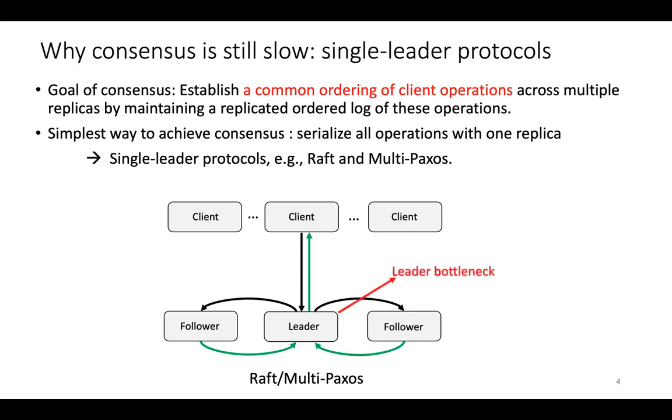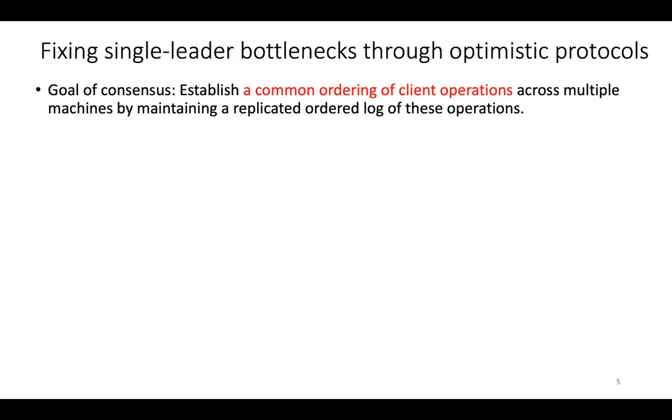Okay. The problem with this approach is that the leader soon runs out of steam, because for a single client operation, it needs to communicate with multiple followers to send them the operation, and then it needs to receive from multiple followers to receive the responses, and then reply back to the client. And as the number of clients or the client request rate goes up, the leader soon runs out of steam. So one way to fix this is to use optimism.